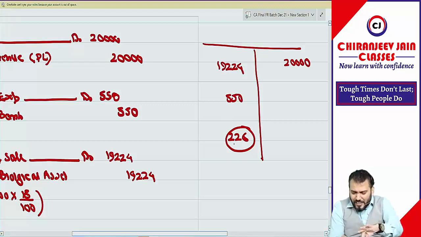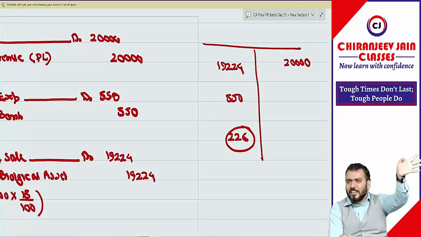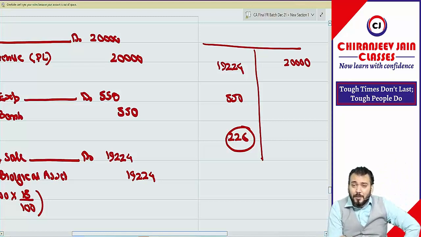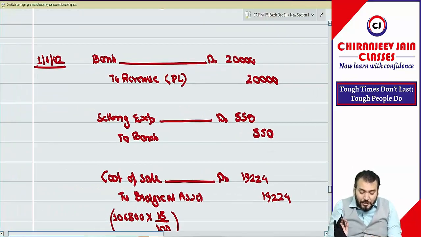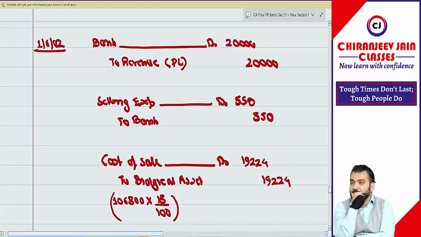Do you pass any journal entry to calculate this? Say it, net profit is automatically calculated. Revenue minus expense is the net profit or gross profit, whatever you used to say in your childhood. Correct. So can you see, we should not pass any separate journal entry for this. Revenue minus expense is profit. Correct? Are you satisfied with this journal entry?